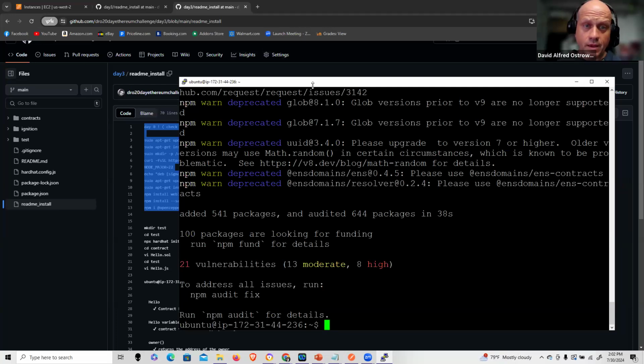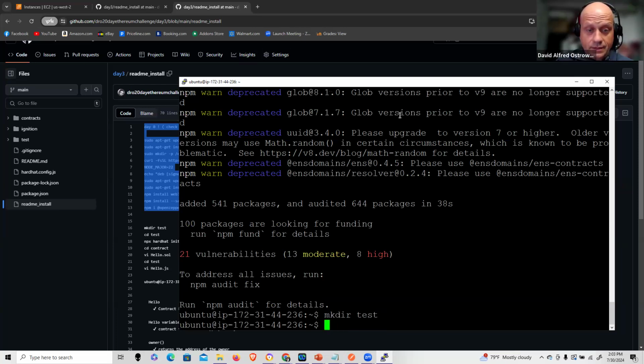Okay, so I'm going to follow through my instructions here. The next thing I'm going to do is create a test directory, as I usually do. And again, you don't have to start with a fresh instance each time. I do to ensure to the best of my capability. There's nothing guaranteed with the cloud, though it is probably the best way, in my experience, to share these types of solutions so that someone else can get it up and running on their own accord.